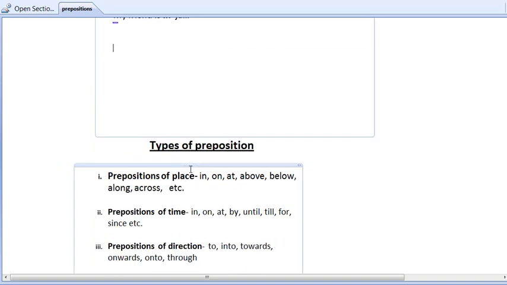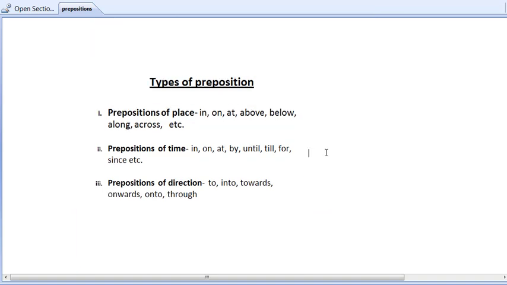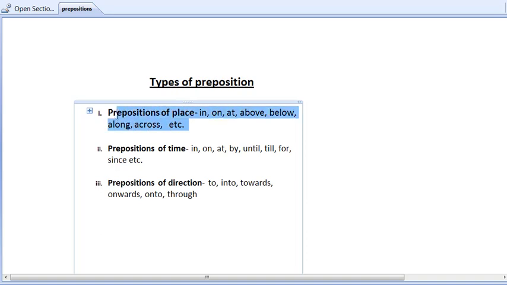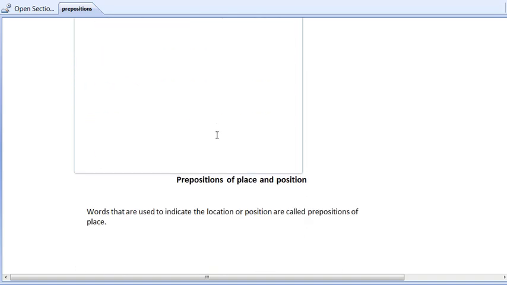So let's move to types of preposition. So what are the different types of preposition? So we have basically 3 types of prepositions: prepositions of place, prepositions of time, preposition of direction. So in prepositions of place we have in, on, at, above, below, along, across, etc. and there are many more. So in today's class we are only going to cover preposition of place.